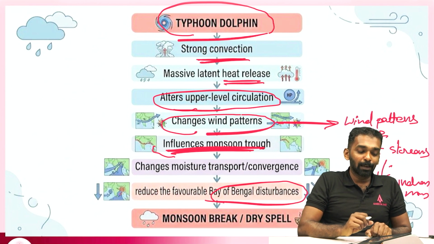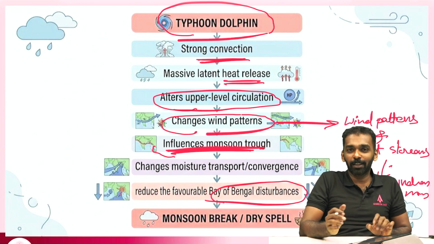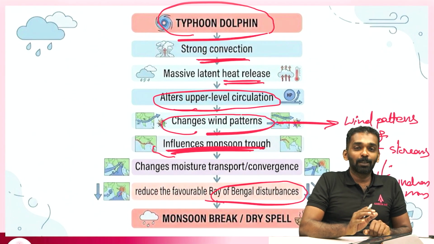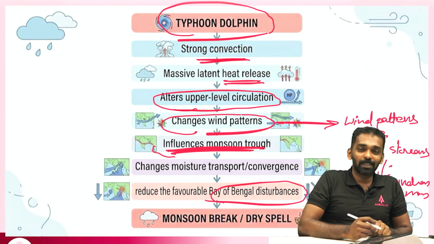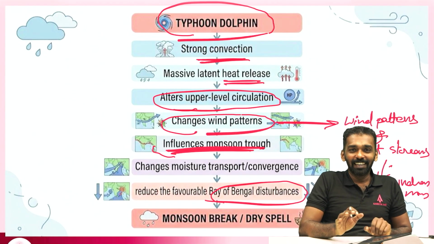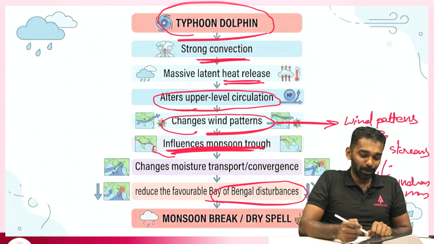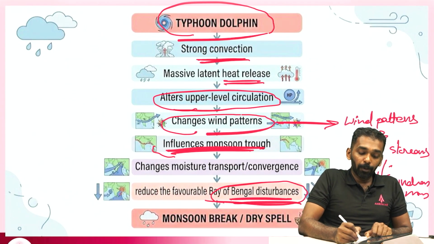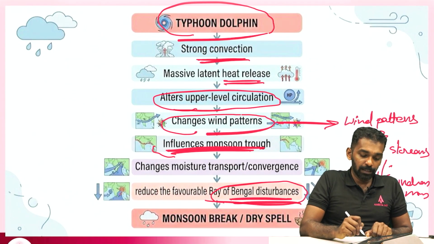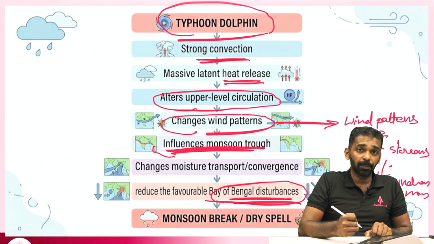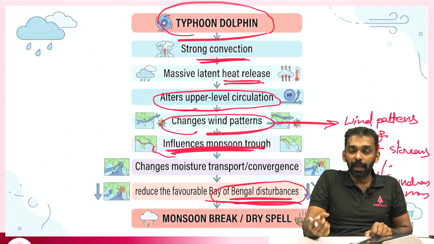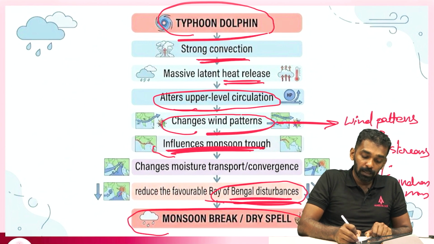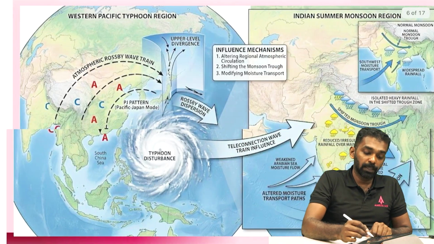The news article uses the word sponge, where the typhoon is sucking away moisture, not literally sucking away, but it's an analogy they are using. So it is reducing the cyclonic disturbances in the Bay of Bengal region, and hence it also reduces the impact or the availability of monsoon in our region. All of this causes monsoon breaks and dry spells in the region.